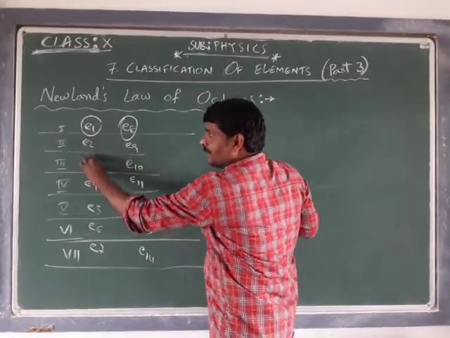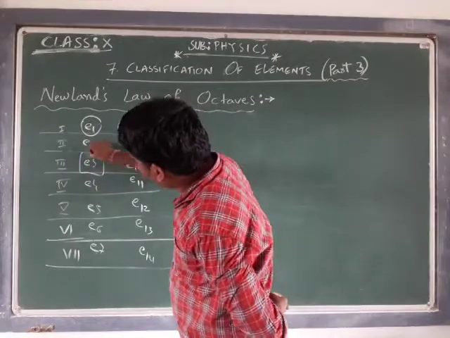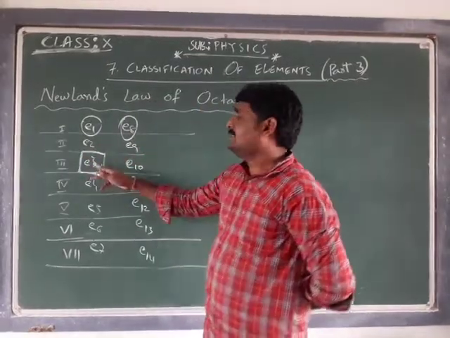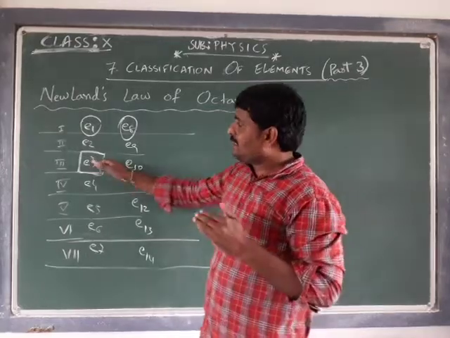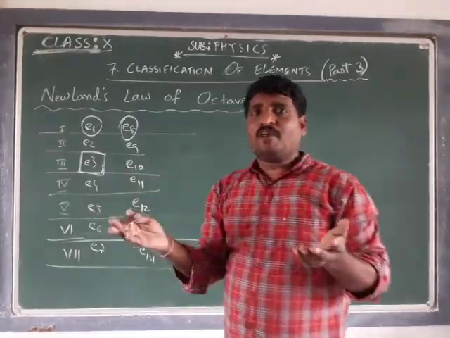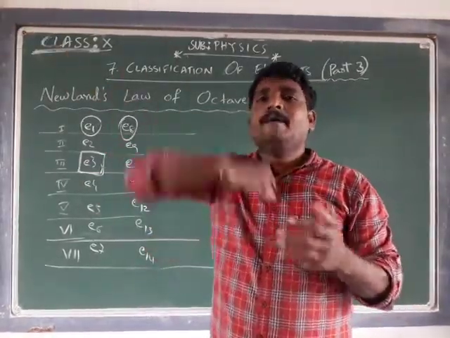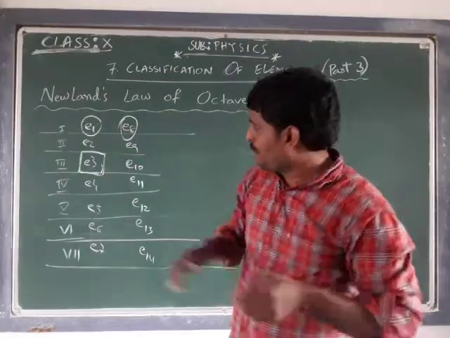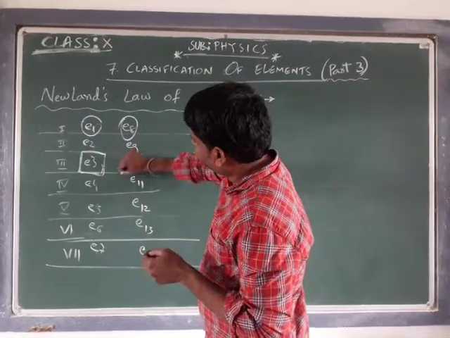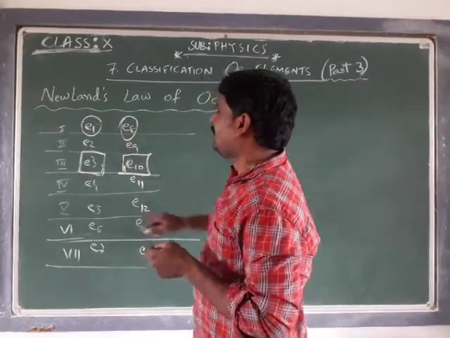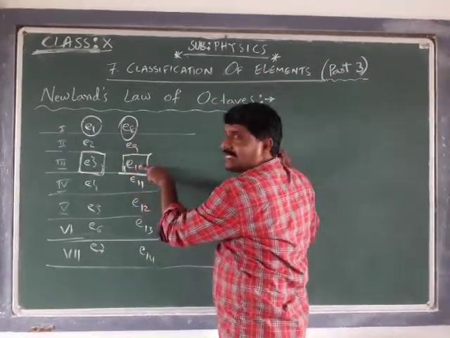Suppose if I take this one, this is my consideration. For example, E3 is my concern. E3 I am reading. Suppose from E3, whatever is the eighth element from E3, it will have the same properties. That means 1, 2, 3, 4, 5, 6, 7, 8, and this is the eighth element. The eighth element is possessing the same property.